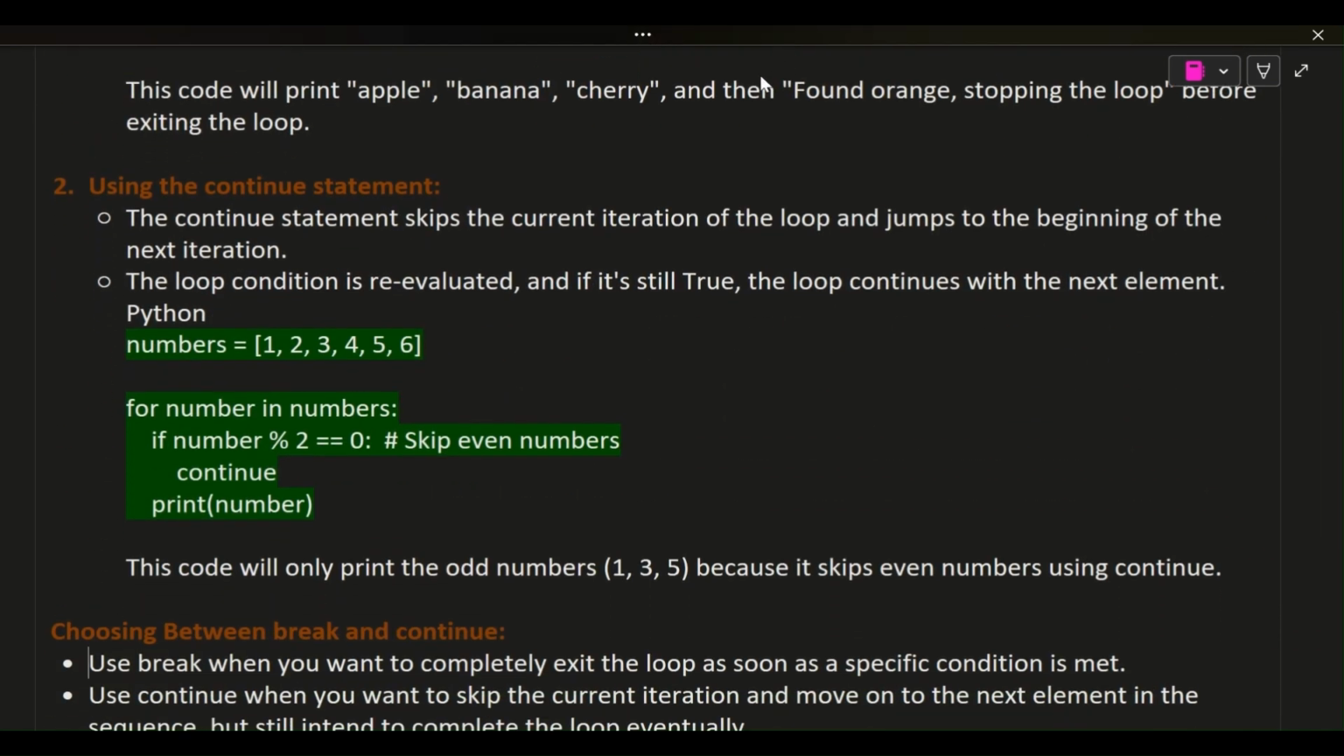2. Using the continue statement. The continue statement skips the current iteration of the loop and jumps to the beginning of the next iteration. The loop condition is re-evaluated, and if it's still true, the loop continues with the next element.